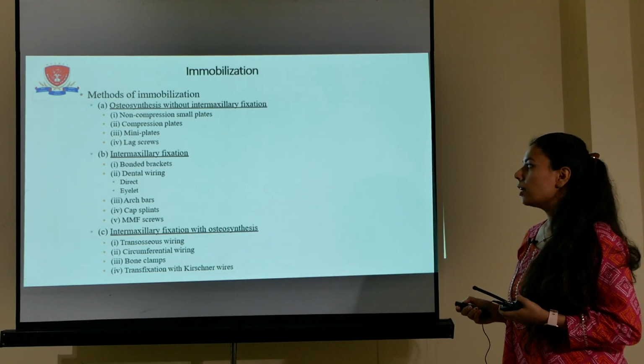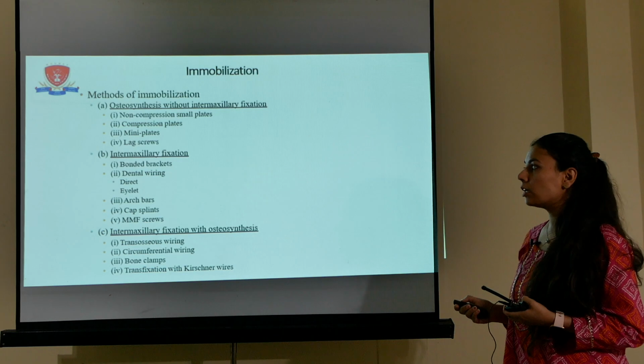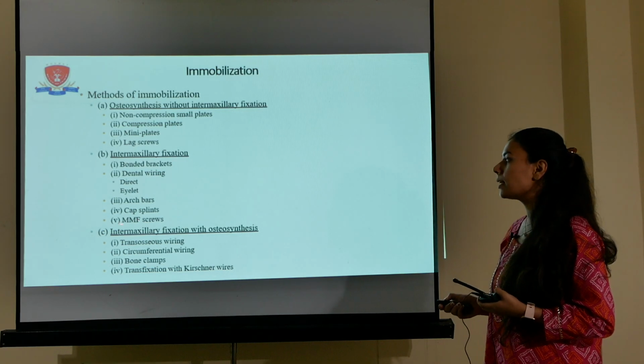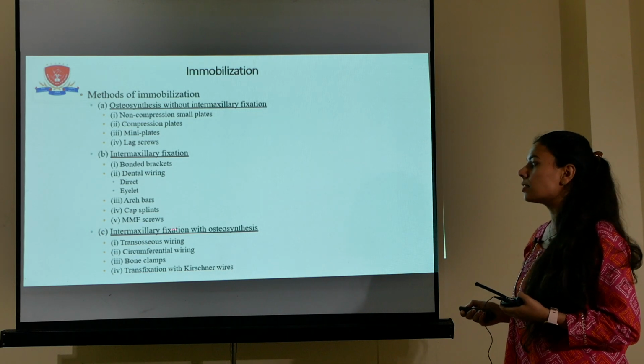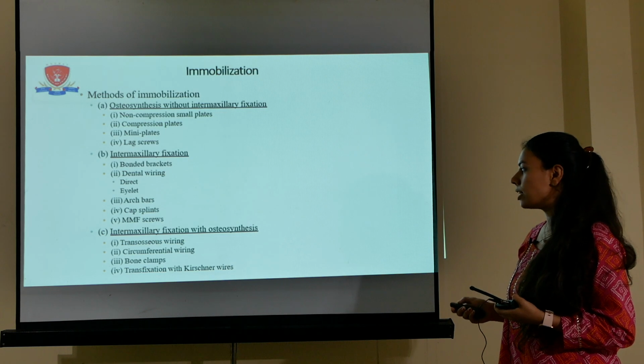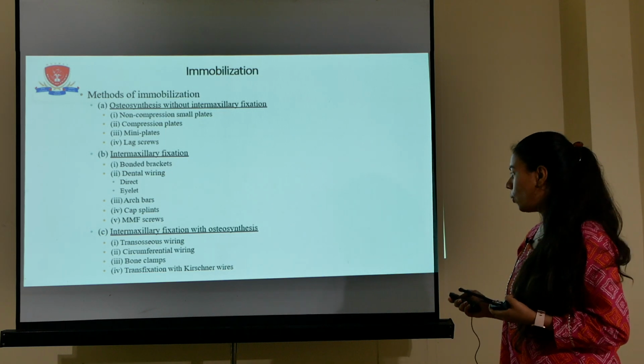For intermaxillary fixation, arch bars, cap splints, bonded brackets or dental wiring are used. Intermaxillary fixation with osteosynthesis involves transosseous wiring, circumferential wiring, bone clamps and transfixion with K wires.